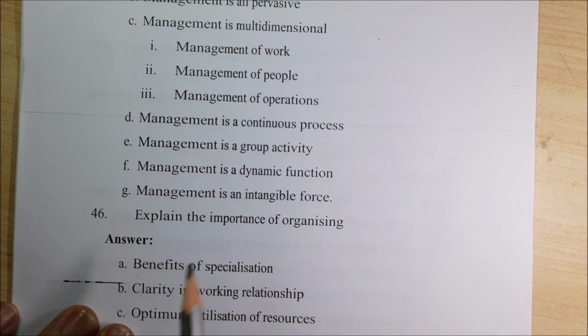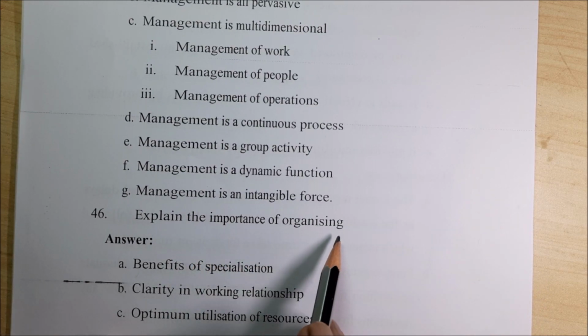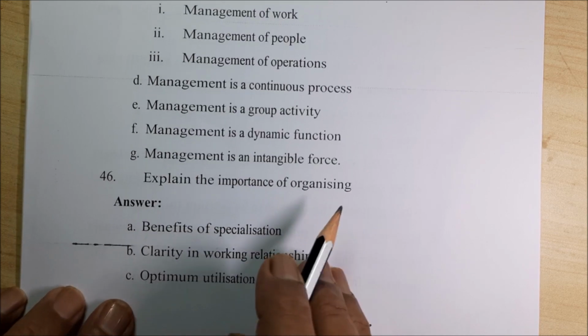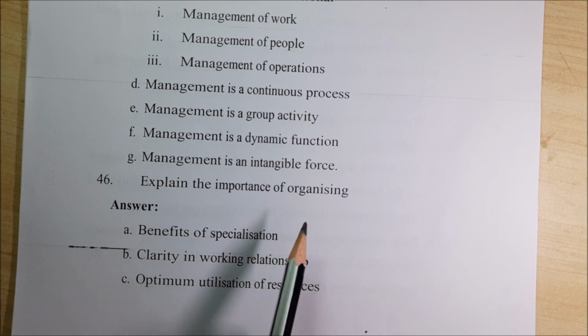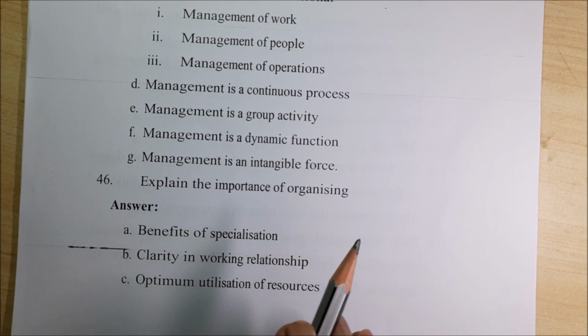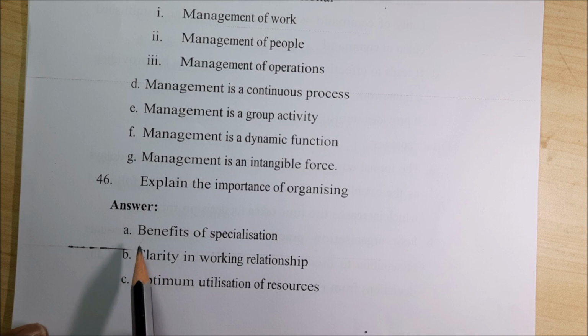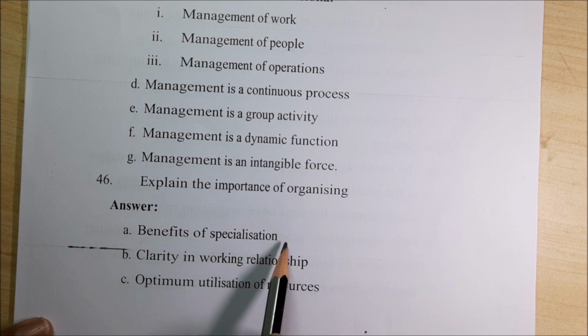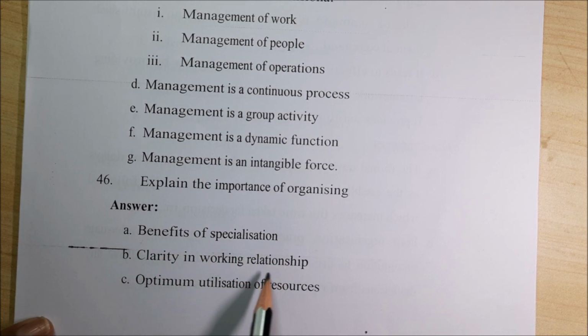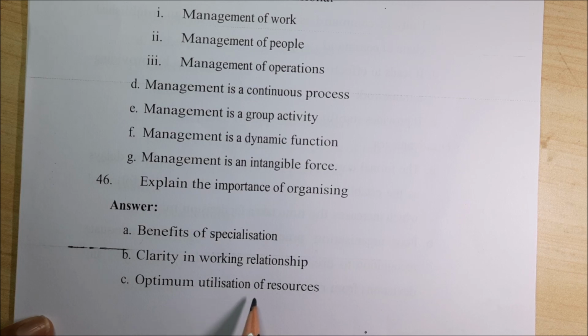Next, explain the importance of organizing. So most important is organizing. Organizing means organizing what? Organizing all the concepts of the organization, right? Number 1, benefits of specialization, clarity in working relationship, optimum utilization of resources. I think I have given you all these things, beginning with benefits of specialization.